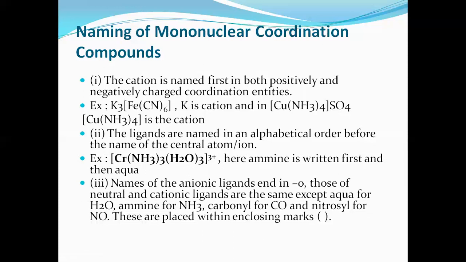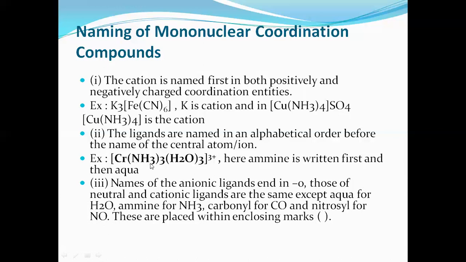Then, how to name the ligands? This is what you have to study thoroughly. Ligands are already said. Either they are anionic ligands or they are neutral. If the ligands are neutral, then they are given their common name. Say, for example, carbon monoxide, CO. This is called carbonyl. And NO, nitric oxide, it is called nitrosyl. That's what their common name is.